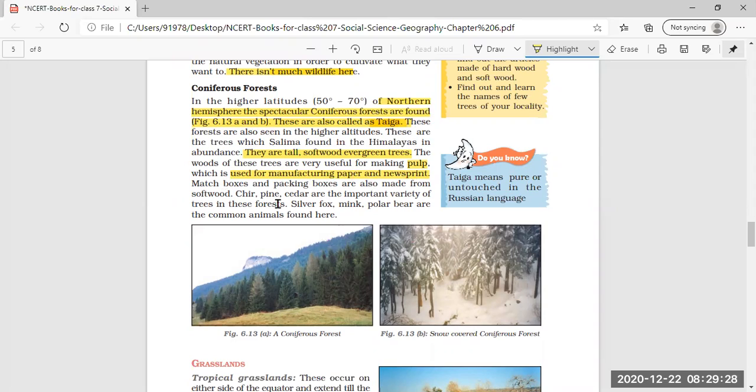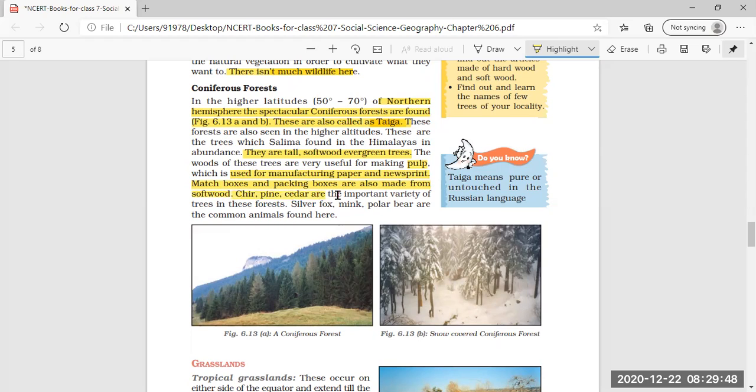Now, matchbox and packing boxes are also made from the softwood. So, what is softwood used for? Softwood is used for making matchboxes and packing boxes. Chir, pine, cedar are the important varieties of trees found in this forest.